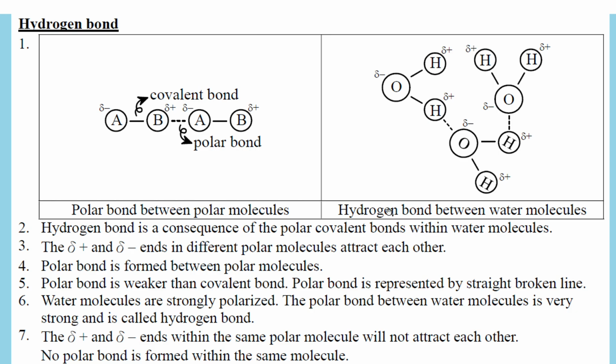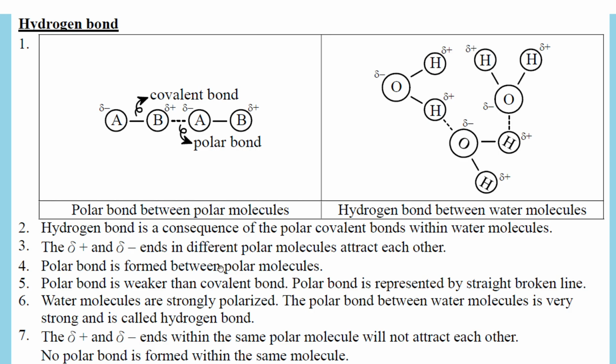Later on, we may encounter the other kind of hydrogen bond, okay? Or in chemistry, NH also have a hydrogen bond. We'll discuss it later. So hydrogen bond is a consequence of the polar covalent bonds within the water molecules. And the delta plus and the delta minus ends in different polar molecule attraction. Remember, different, okay? The same, no force, okay?